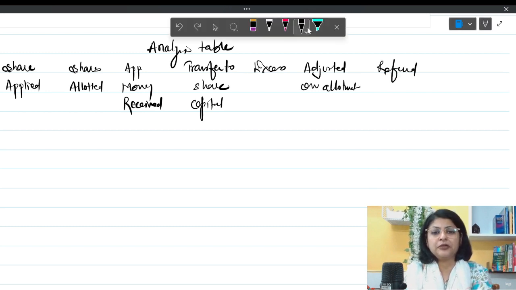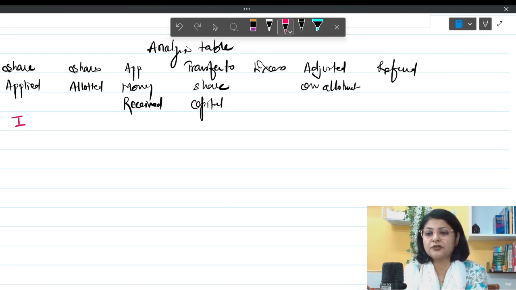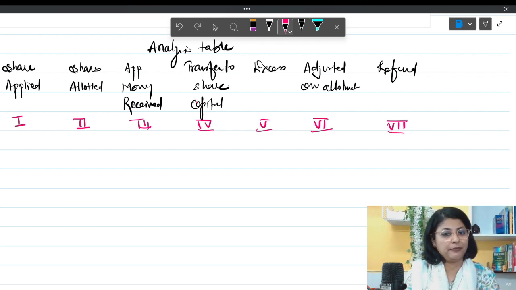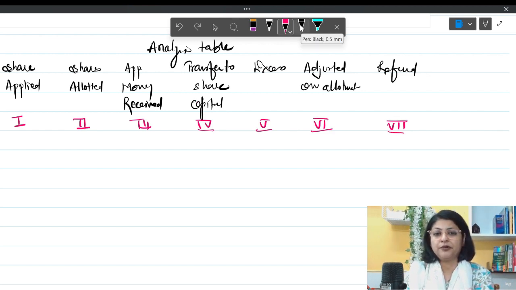I'm going to number these columns also. So this is my column number 1, 2, 3, 4, 5, 6 and 7. Altogether 7 columns I have made. Now I'm going to put the information over here.